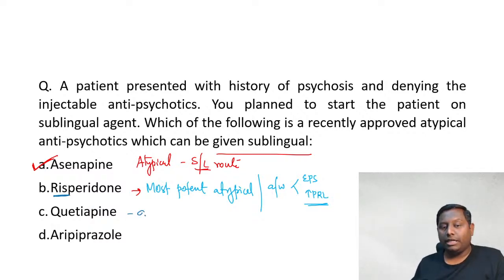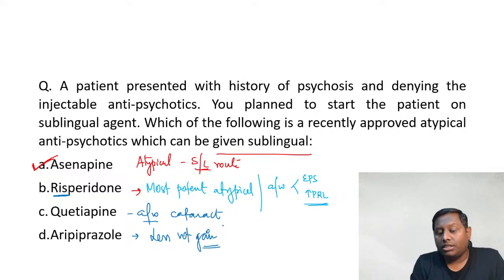Quetiapine is associated with metabolic side effects, plus it also causes cataract. Aripiprazole is an atypical antipsychotic with a partial agonistic effect over the 5-HT receptor, and it is usually associated with less weight gain compared to clozapine, olanzapine and quetiapine. Questions have been asked on all three. Aripiprazole and ziprasidone cause very little weight gain, or usually are not associated with weight gain as a side effect.